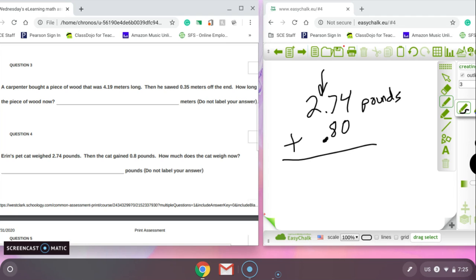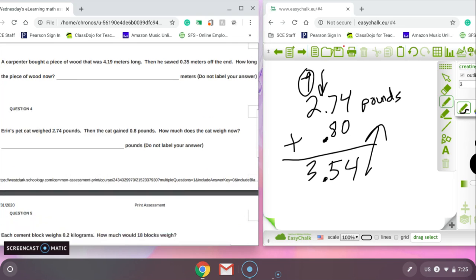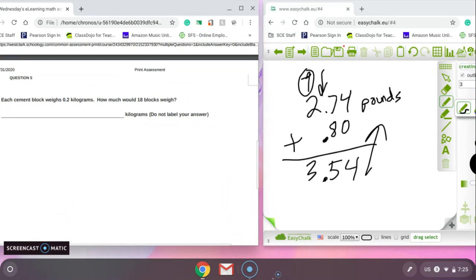4, and then we just add 4 plus 0, 7 plus 8, decimal plus decimal, regroup our 1 plus 2 is 3. 3.5 pounds, but it did not want us to label it. So our answer is just 3.54. And we're on to question 5. Each cement block weighs 0.2 kilograms. How much would 18 blocks weigh?